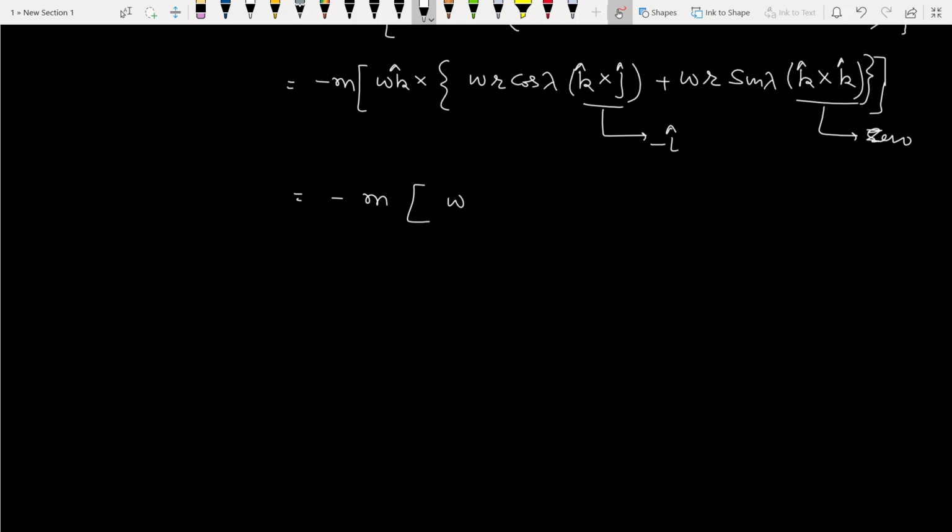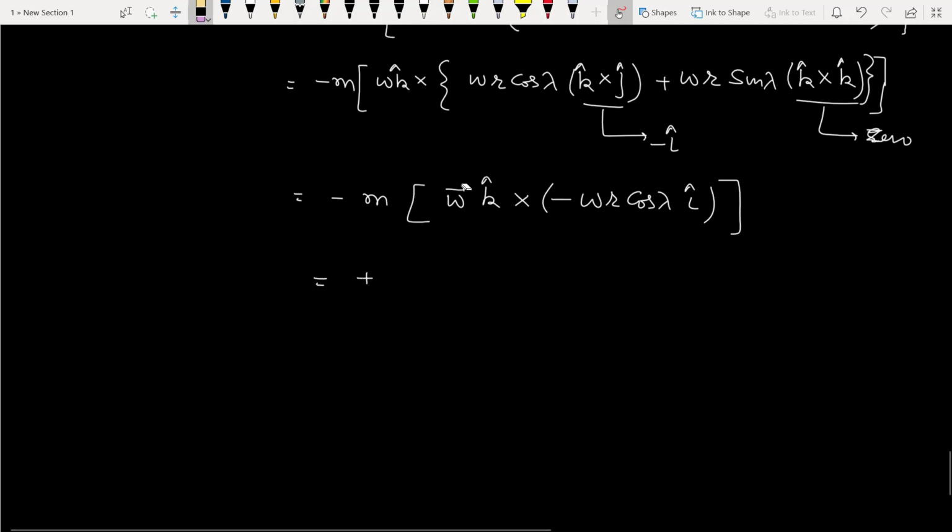So it is omega k cap cross minus omega r cos lambda i cap. The second term vanishes, so we will not write it here. Minus minus is plus. There is no vector sign here because we have already written k cap.